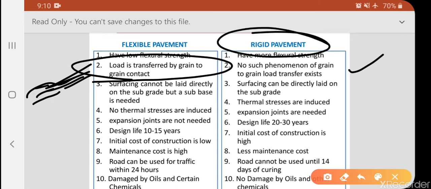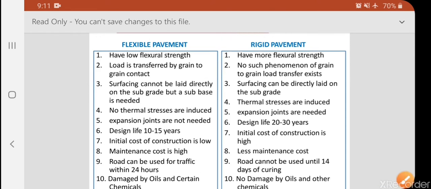Next, coming to the third point, the surface cannot be laid directly, because in flexible pavement, as we will learn in coming classes, there are different courses.